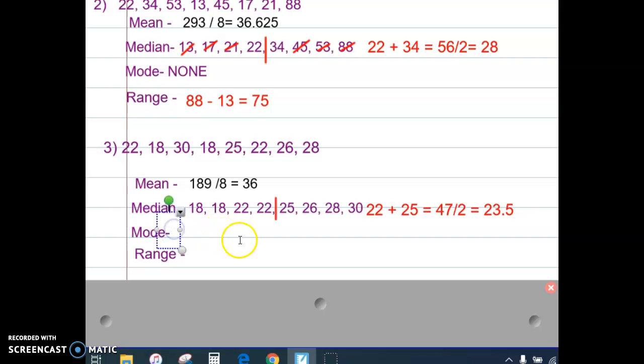The mode, there were 2 modes, 18 and 22, because those appear 2 times. No other number appears that many times. And the range, you should have gotten 30 minus 18, which is 22 as your range. So make sure, I'm sorry, not 22, 12. Not 22, 12. The range is 12. Make sure that you have these correct. If you missed any, you should go back and correct that number 3 on any